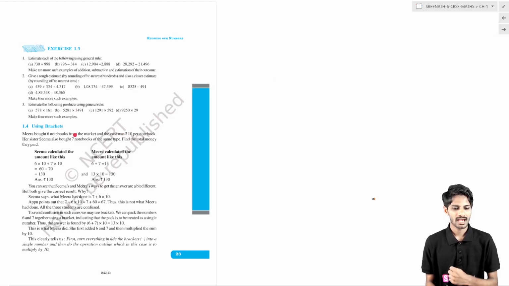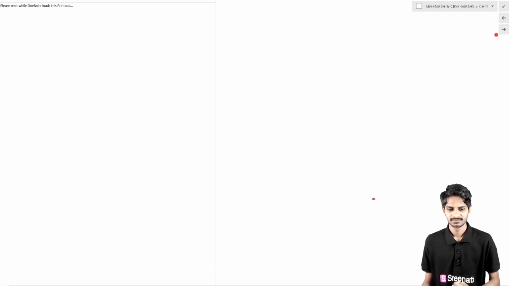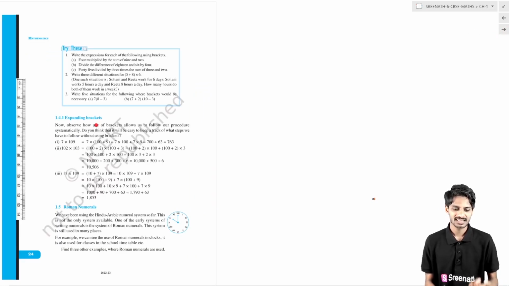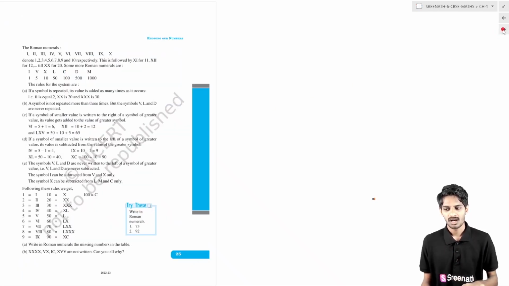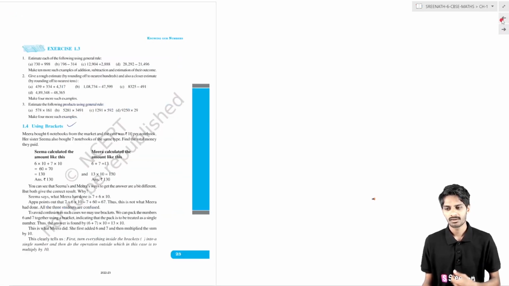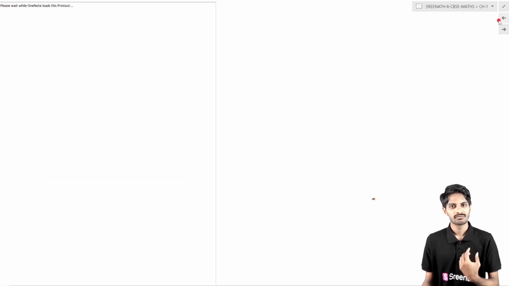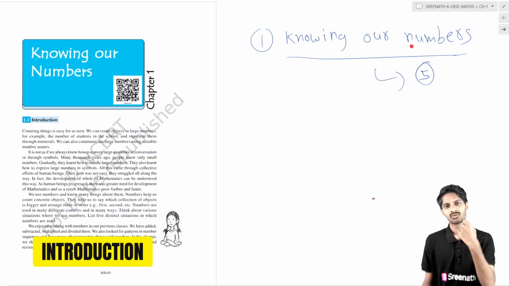Now the fourth topic is using brackets. How we will use brackets. It is the fourth topic, students. After that, expanding brackets is the subtopic in the fourth topic. And finally, the fifth topic is Roman numerals. So our chapter is completed. Basically we have 5 topics, and we have completed our overview of all the 5 topics.